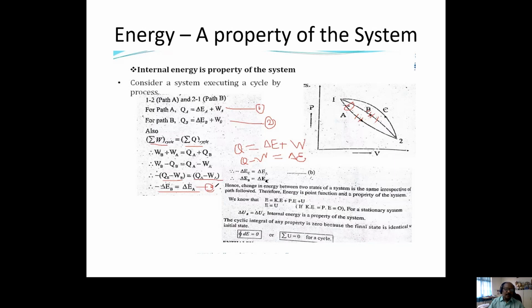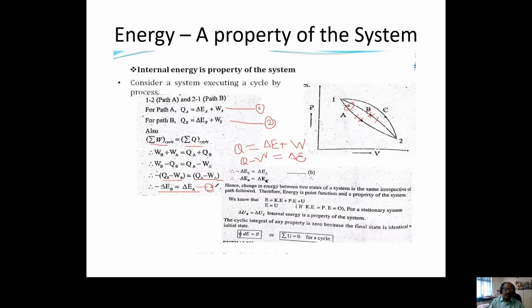Okay. So then WA minus QA equal to QB minus WB, like this. Then this Q minus W is nothing but delta E. So therefore delta E equal to delta EA equal to delta EB.